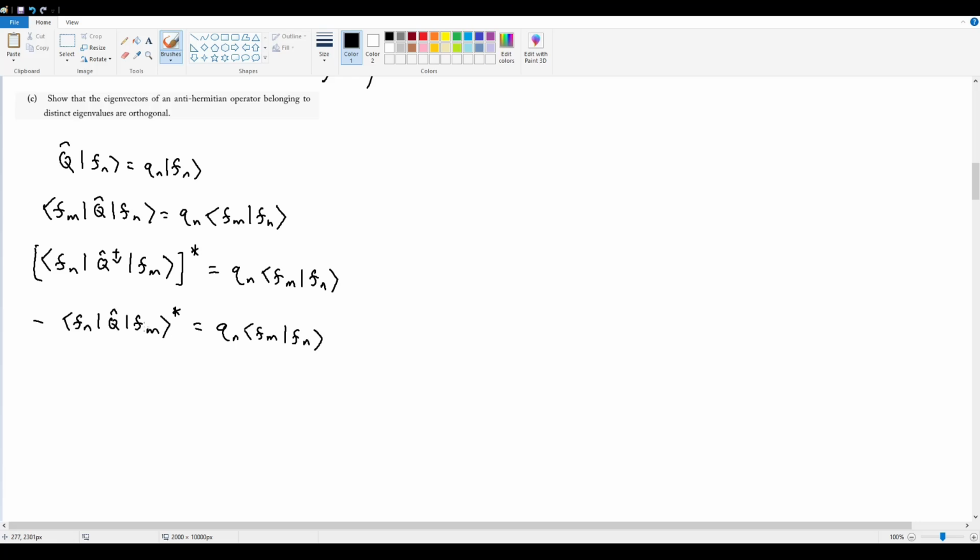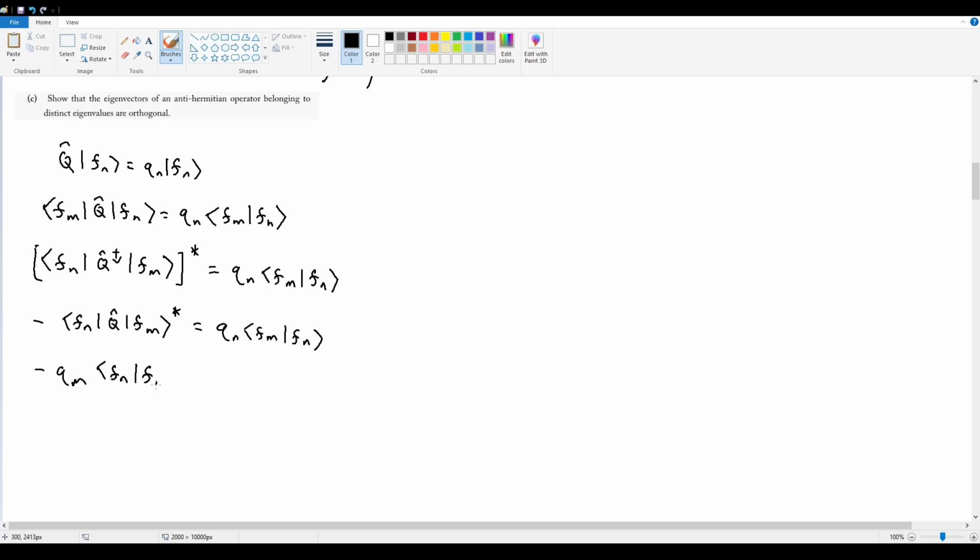And now I can flip it back again arbitrarily without any issues because I am acting in the interest of trying to get as many terms to look like each other as possible, right? I want an Fm Fn inner product so that I can match this side. So let's start by getting that Q hat out as its individual eigenvalue. So this is going to be negative Qm, because I'm pulling the Q hat acting on the Fm term.